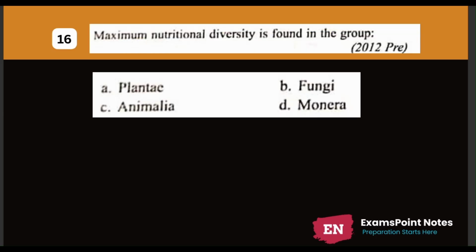Next question. Question number 16. Maximum nutritional diversity is found in group A. Plantae, B. Fungi, C. Animalia, D. Monera. The correct answer is option number D. Monera. Monera have maximum nutritional diversity as some of them are autotrophs, heterotrophs, saprotrophs, and parasites. Hence, it has maximum nutritional diversity.